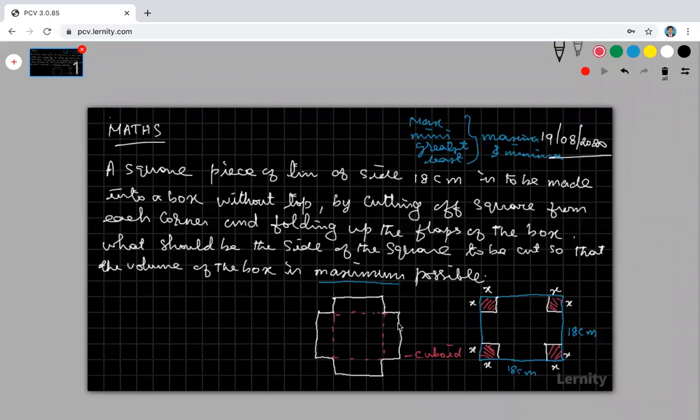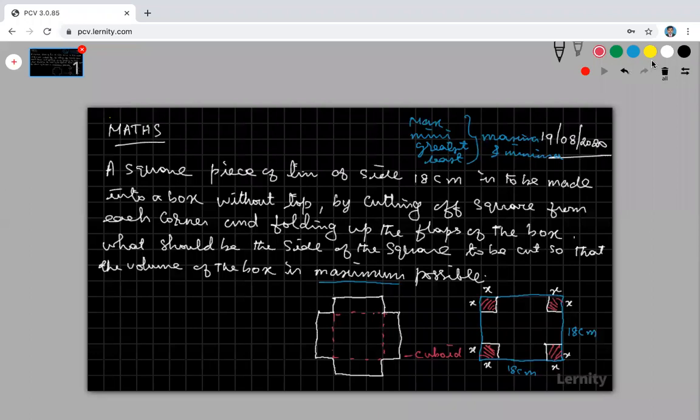All these are given information. Now what is the question? What should be the side of the square to be cut so that the volume of the box is maximum possible? Actually, this is a cuboid.